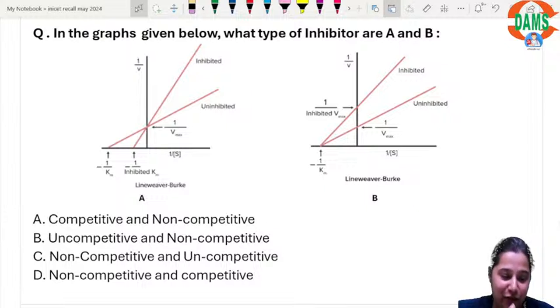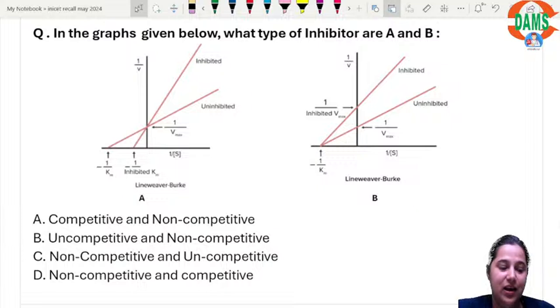In the graph given below, what type of inhibitor are A and B? I'm so excited about this question because I have said this so many times. Forget everything about Km. Forget everything about Vmax. Even if you do not know any of it, I have always said it.